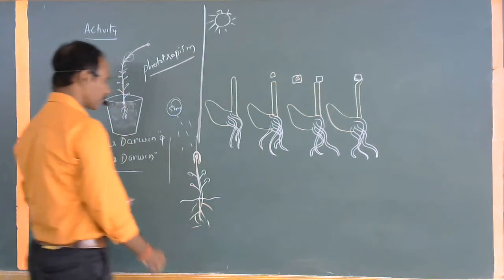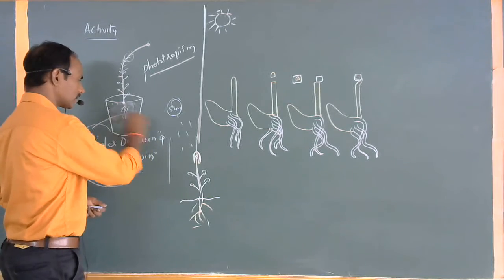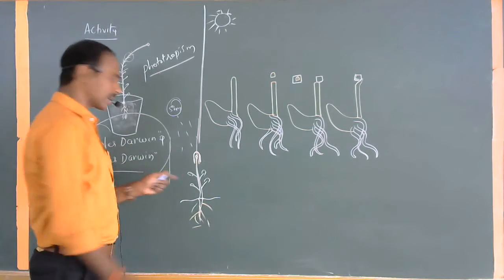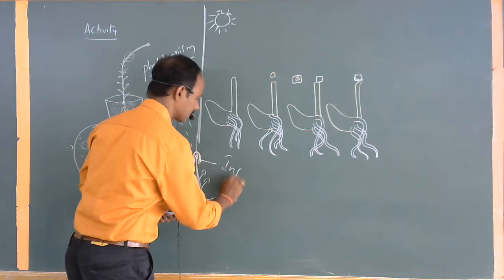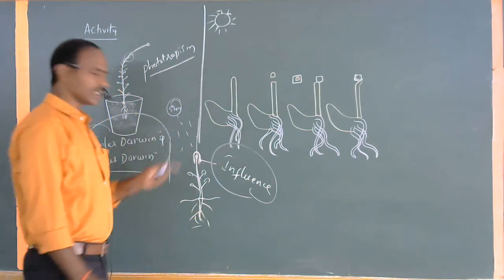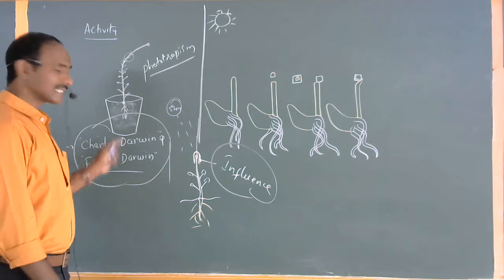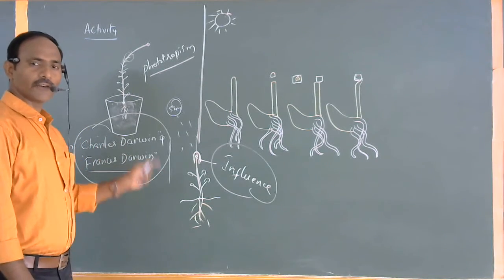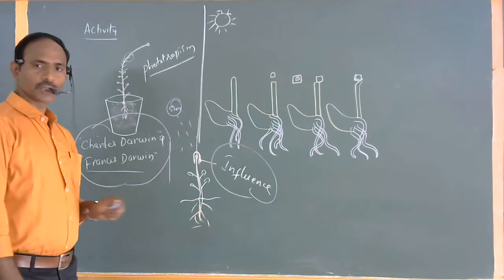So Charles Darwin and Francis Darwin finally concluded a growing factor, which is commonly called an influence. A kind of influence is present in the tip regions of the shoots, but they did not understand completely and clearly what kind of influence is present in these particular shoot regions.